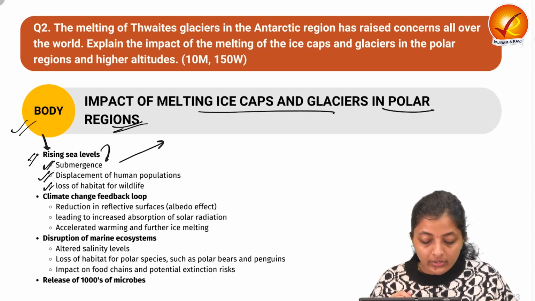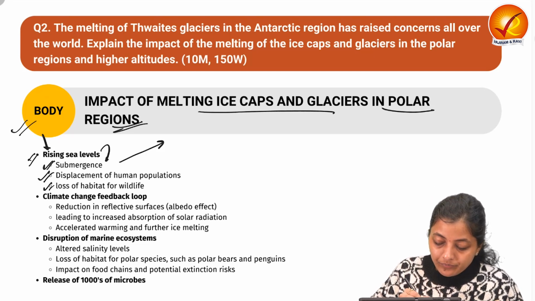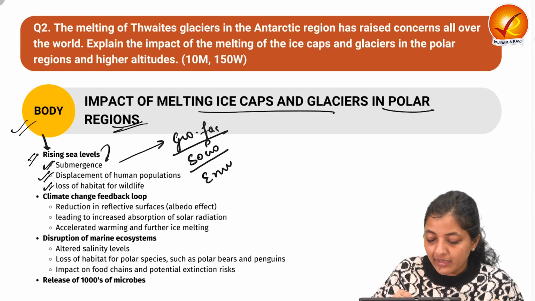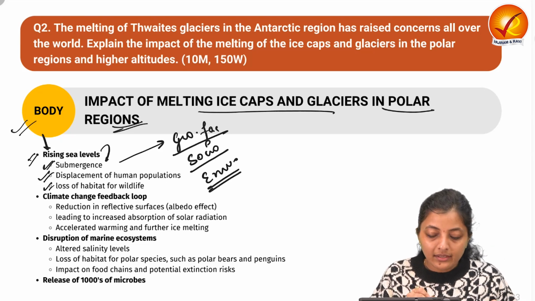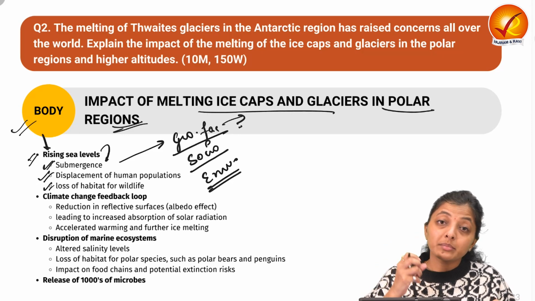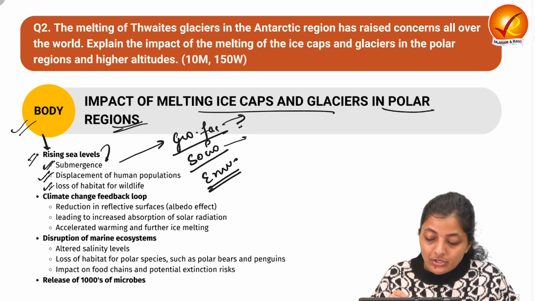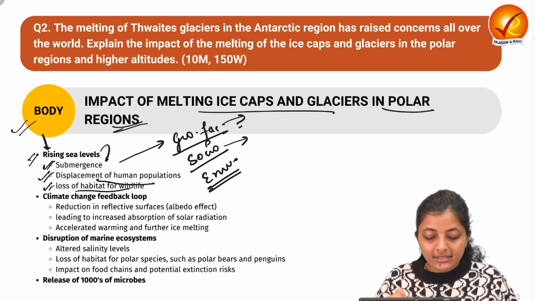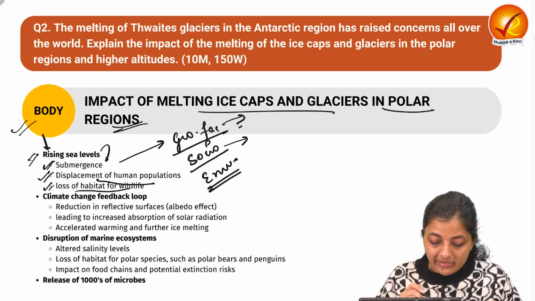So what you can do is write geographical, socio-economic and environmental factors: rising sea level, geographical, the submergence of the coastal areas; socio-economic, displacement of the human population; environmental, loss of habitat and wildlife.